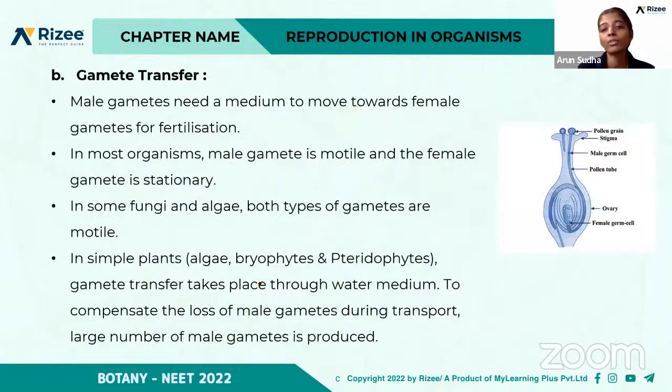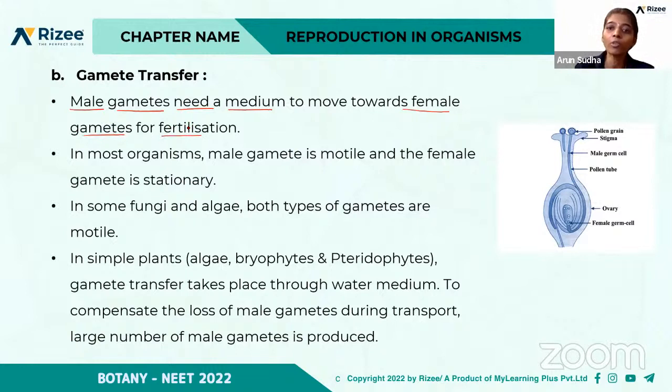Okay. So first, we saw about gametogenesis, about the different types of gametes such as isogametes and heterogametes, and also about the number of chromosomes in the meiocyte and the gametes. So after the gametes are formed, there must be the transfer of gametes. So how is the gamete transfer happening? The male gametes need a medium to move towards the female gametes. They should reach the female gametes for fertilization.